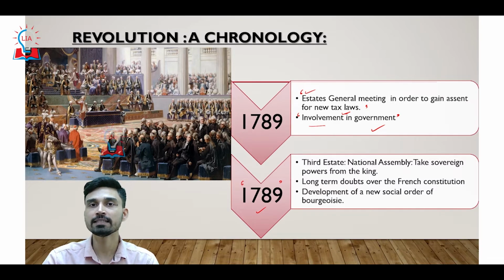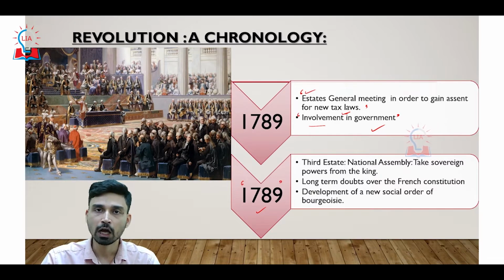They said that instead of having one vote for each section, each tier, or each estate, we should have an individual vote, with one vote value for all of us. That would have been very advantageous to the third estate, because if all people had a single vote, then on the basis of their high population, the third estate would have a very significant say in the decisions of the government. However, this demand of the third estate was totally rejected by the king himself.